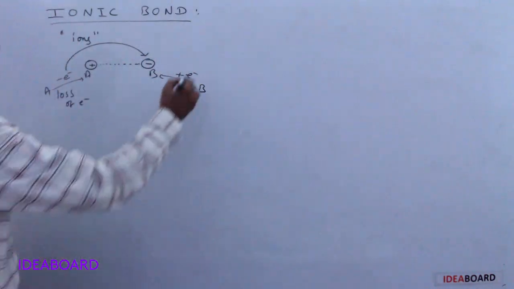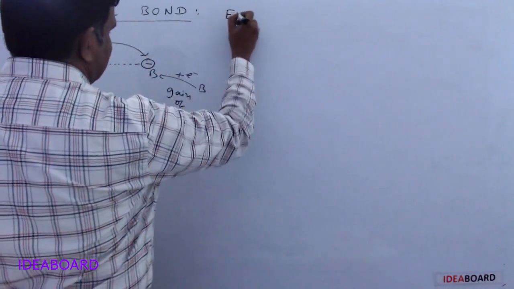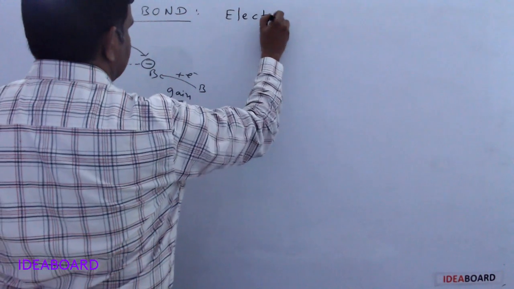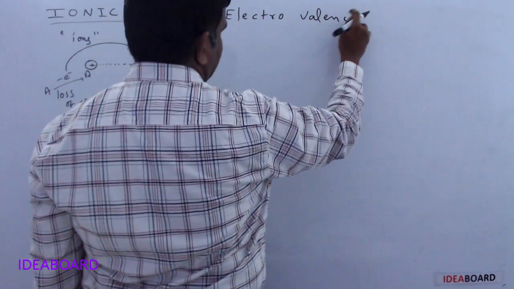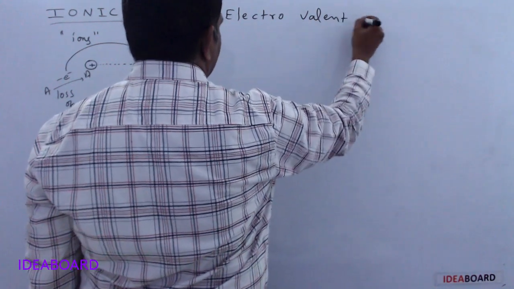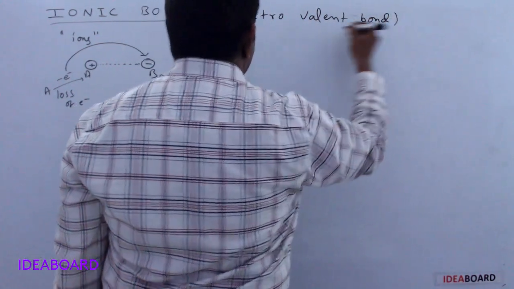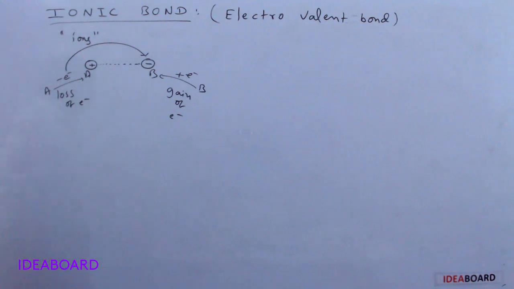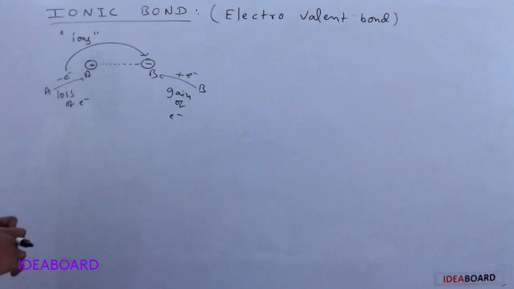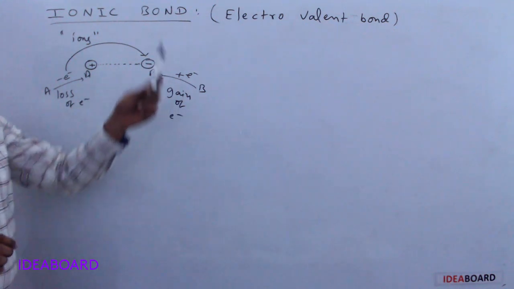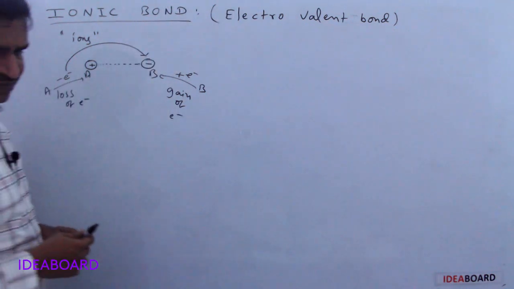This ionic bond is also called an electrovalent bond. The number of electrons transferred between two atoms is called electrovalency. In ionic compounds and ionic bonds, we can calculate electrovalency.